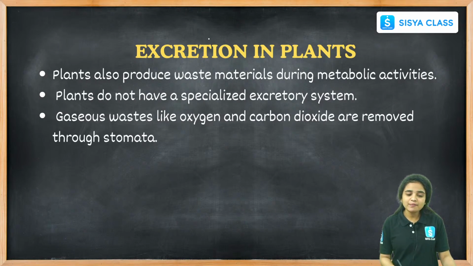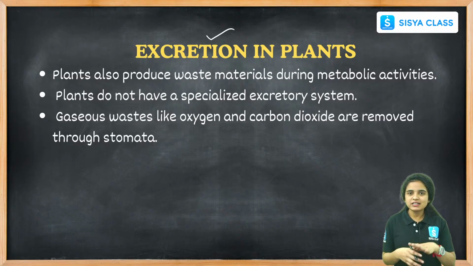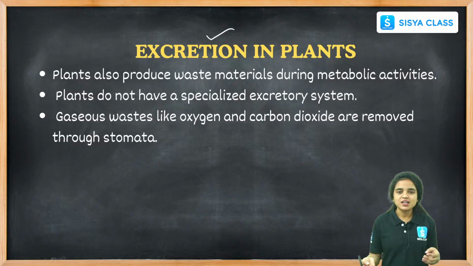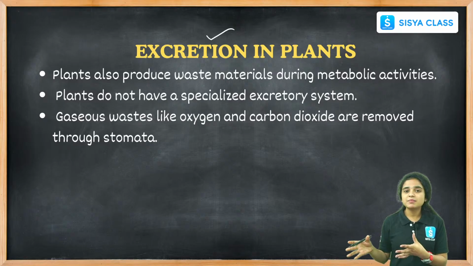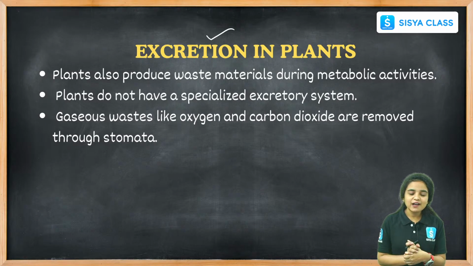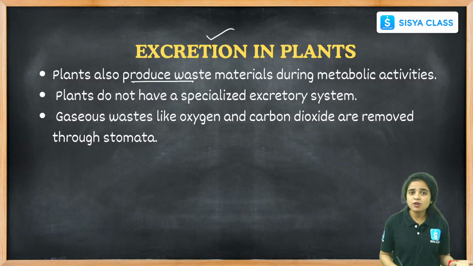And while coming to the excretion process that happens in plants, in our human body we learned about excretion, how it happens due to the functions of different types of organs, and they filter the blood and remove the unwanted material from our body. And while coming to excretion in plants, plants also produce waste materials because they are also living